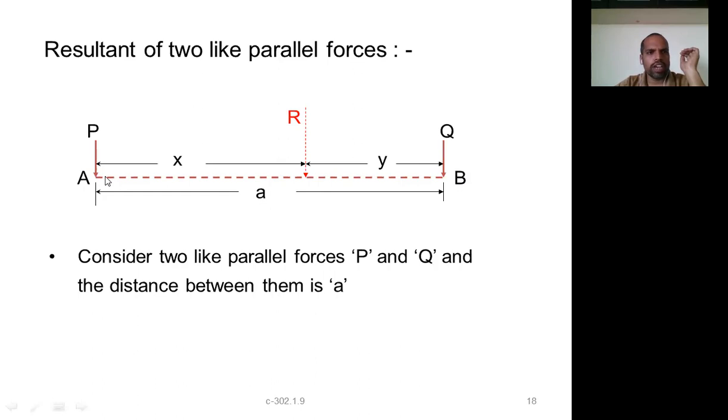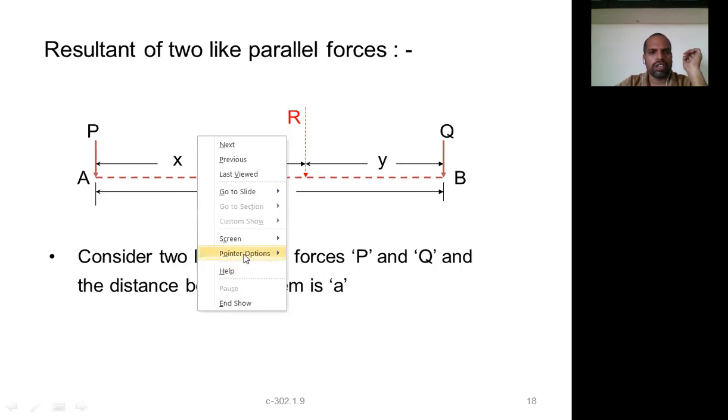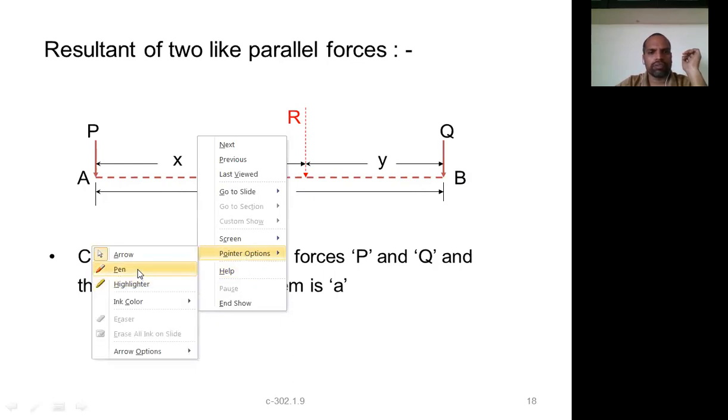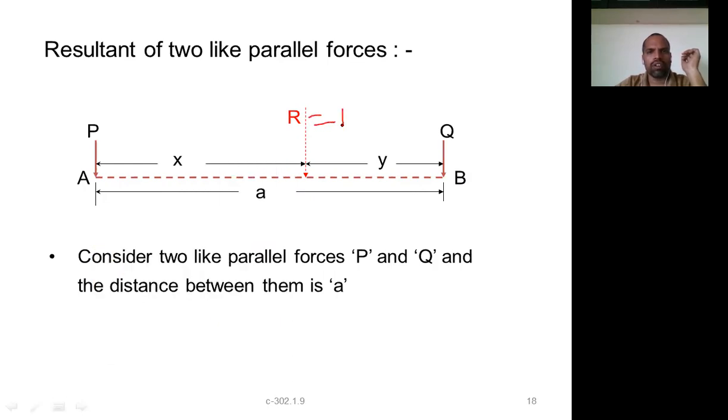Obviously, both forces act in the downward direction, so the resultant will be in the downward direction only. Let that resultant R be equal to P plus Q. R is equal to P plus Q.